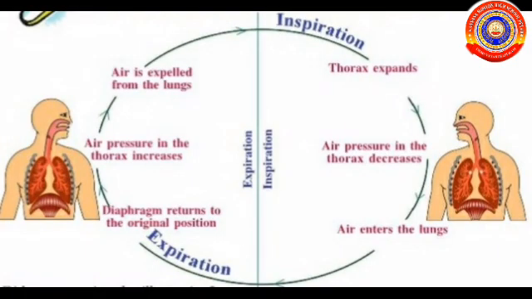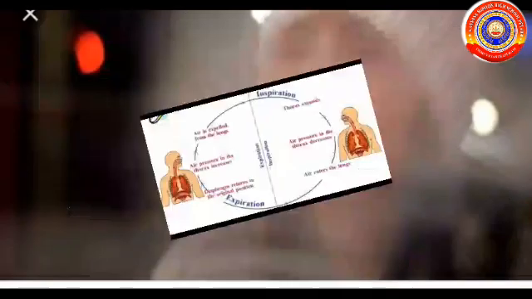During inspiration, the thorax expands, air pressure in the thorax decreases, then the air enters the lungs. During expiration, the diaphragm returns to the original position, the air pressure in the thorax increases, then the air is expelled from the lungs. We studied two activities related to the components present in exhaled air.